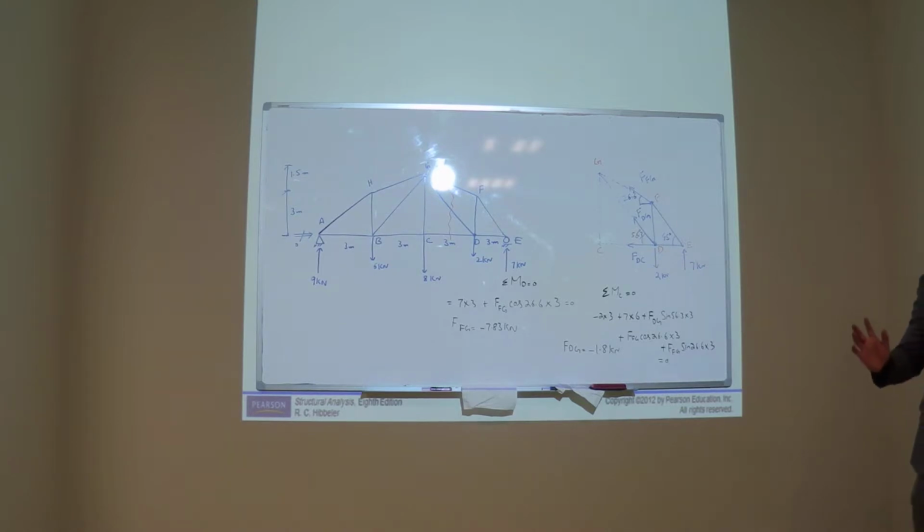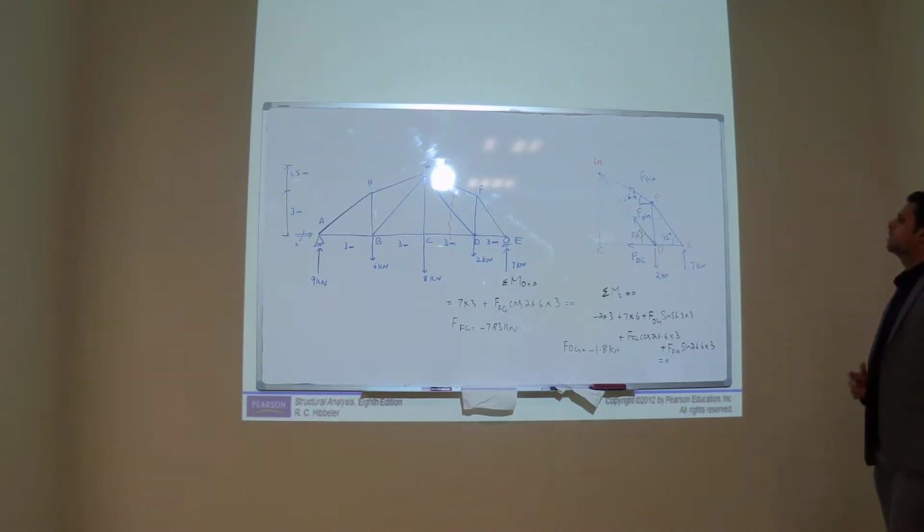You have solved not the full truss but the two members. And if you had to find the forces in these two members by the method of joints, what would you do? Which joint would be solved first?